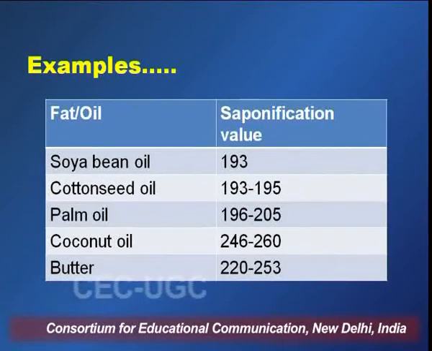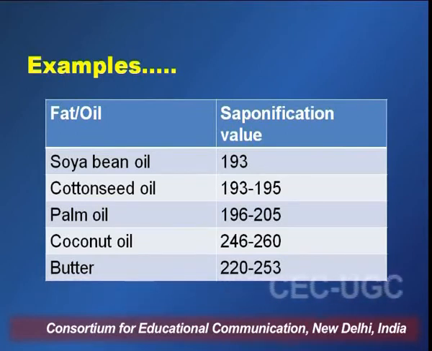Now saponification value, as in the case of acid value and other physical parameters, also helps in the identification as well as in assessing the quality of the crude herbal drug. In the case of soybean oil, the saponification value is 193. In the case of cottonseed oil, it has a range of 193 to 195. Palm oil has a saponification value range of 196 to 205. Coconut oil from 246 to 260, and butter from 220 to 253.